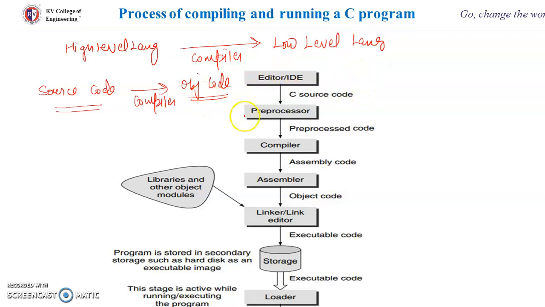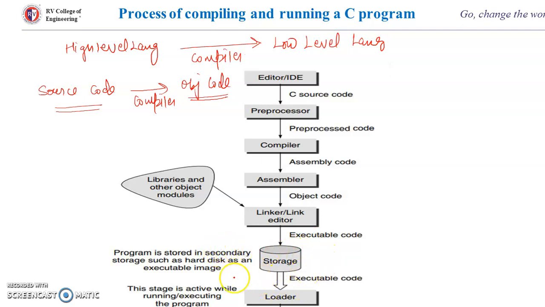The same process is explained here in this diagram. The editor will be there, where we will be typing our source code, and then the preprocessor; after preprocessing, the preprocessed code would be given to the compiler, and then it would be converted to object code by the assembler, and then all the libraries and other object modules will be linked here, and the executable code will be stored in the hard disk.